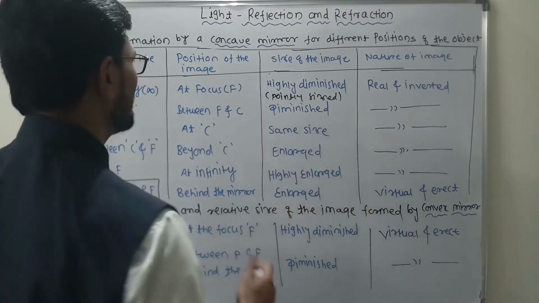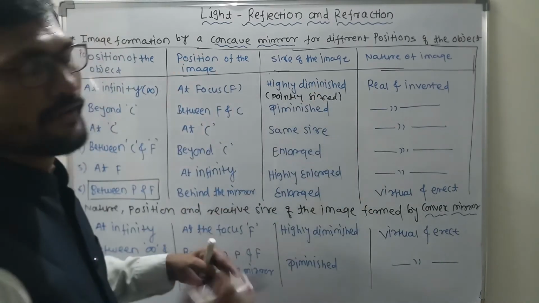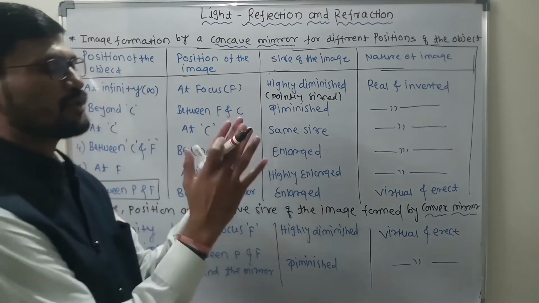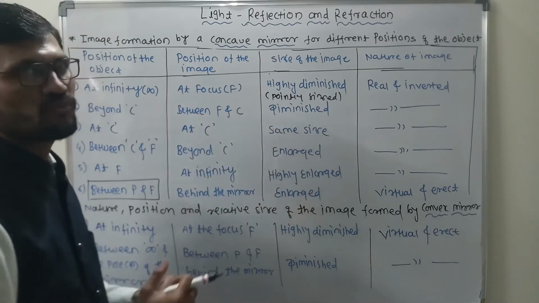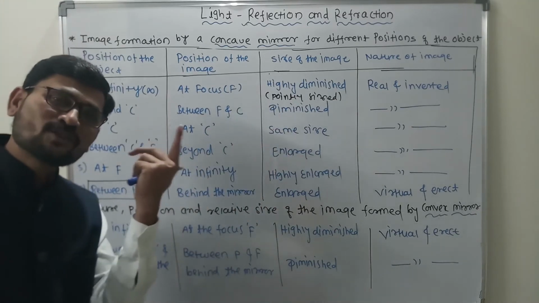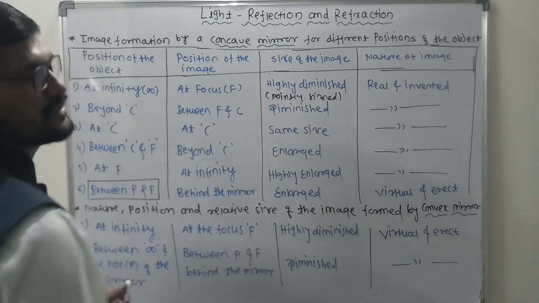Clear? In front of the mirror. This is what the overall discussion is: at what positions of the object, where the image is going to be observed, what could be the size of the image, and what will be the nature of the image. That is the reason we have discussed here.